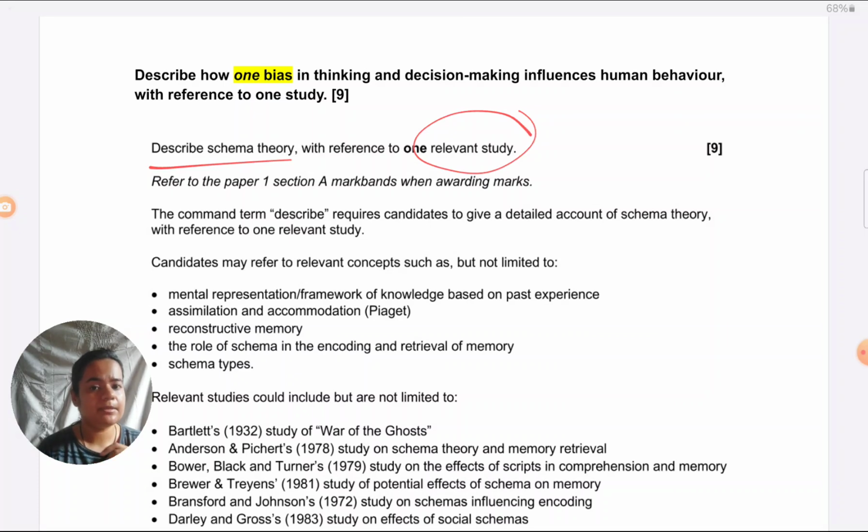They haven't asked for anything of that because their focus is not on the study. Rather, they want you to cover concepts which are relevant to the study. Now they are focusing on the theory.